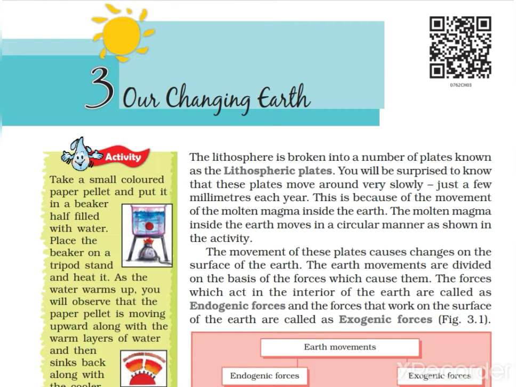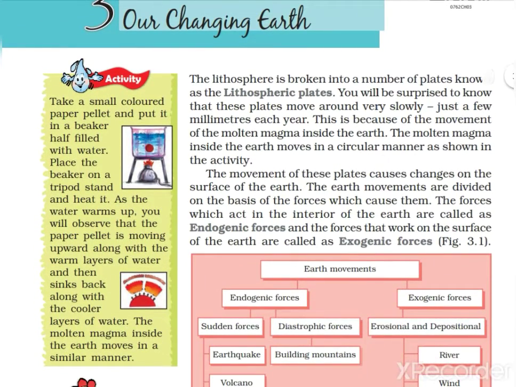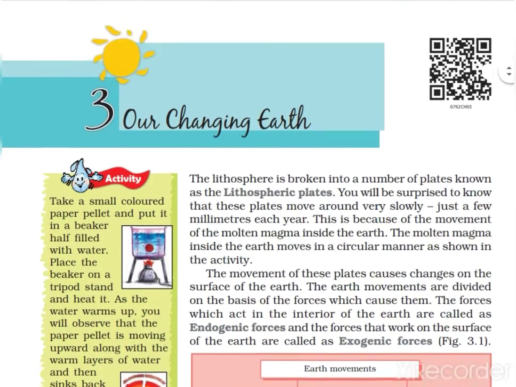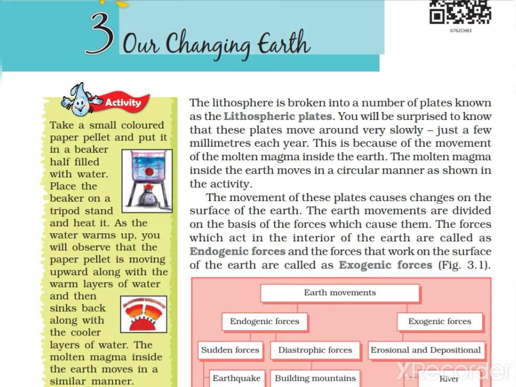We are starting geography. After a long time of continuously studying history and civics, we are now studying geography chapter 3, Our Changing Earth. In previous lessons of geography you learned about environment, the meaning of environment, components of environment, and the inside of the earth. In that you also learned about the different layers of the earth and rocks.